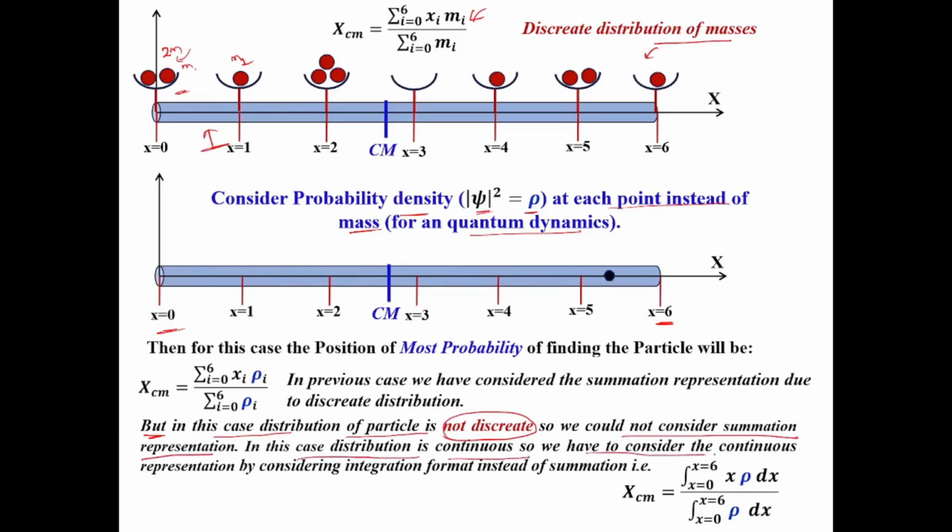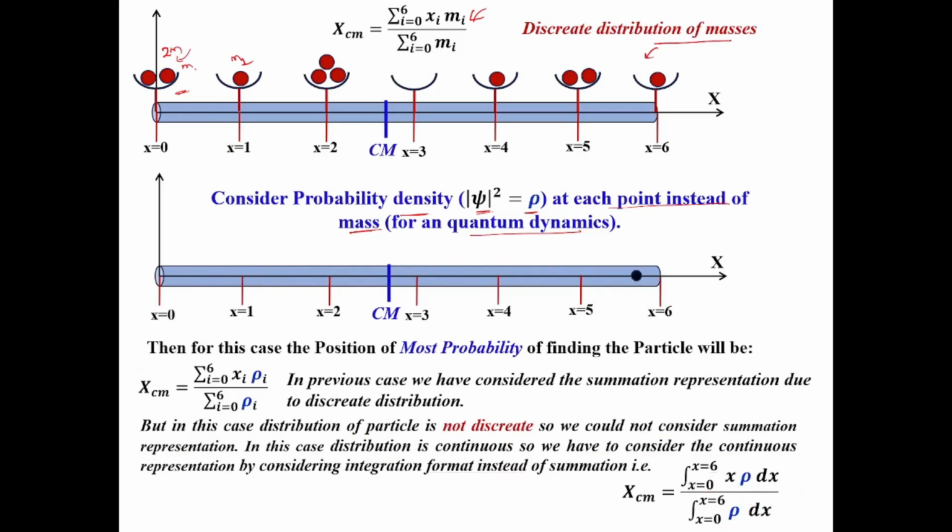So we have to consider the continuous representation by considering the integration format that we know. For discrete, we have to consider the summation format. For continuous, we have to consider the integration format instead of summation. So here, this expression will be written as the integral from x equal 0 to 6 of x rho dx divided by the integral from x equal 0 to 6 of rho dx.